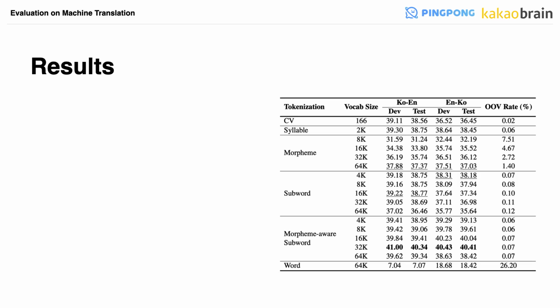The overall results are shown in the figure on the right side. The performance of the word tokenizer collapses due to very high OOV rates because it cannot reflect subword structure to construct vocab efficiently. This phenomenon is more prominent in morphologically rich languages. Likewise, morpheme tokenizers yield relatively lower BLEU scores than other groups, despite the power of linguistic knowledge. OOV rate is a crucial factor that degrades performance unless maintained low enough.